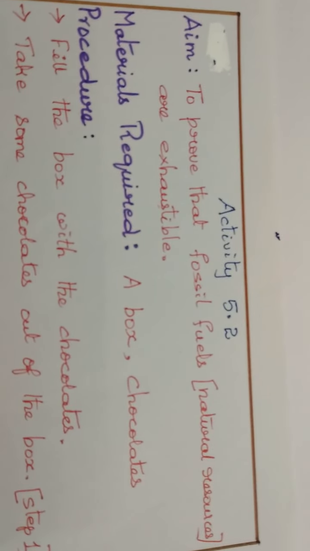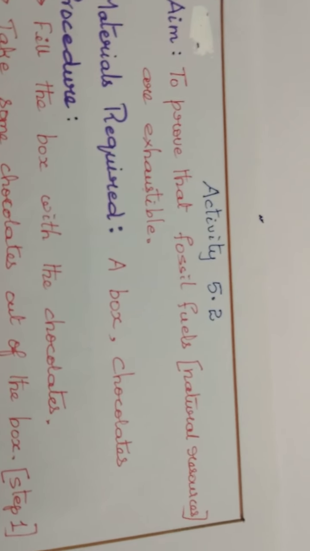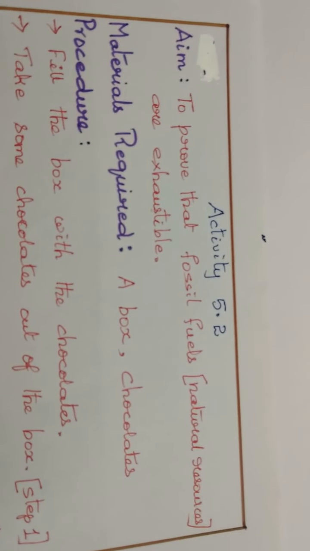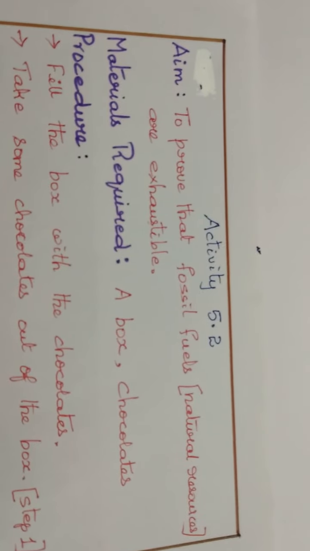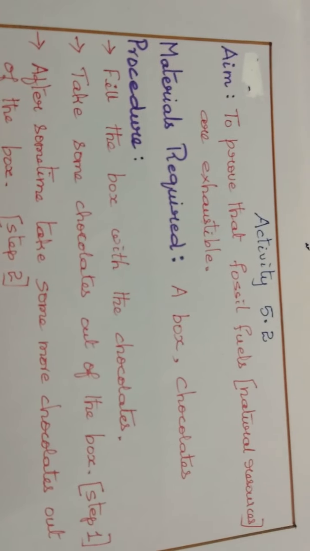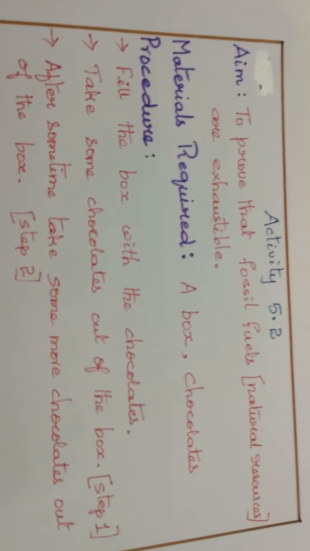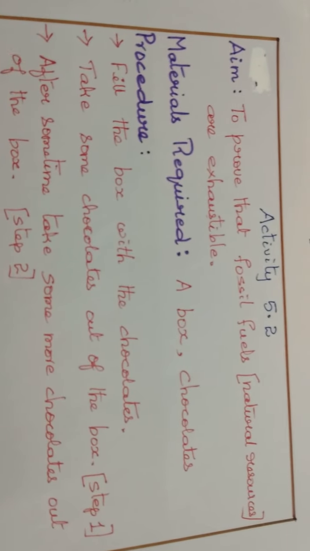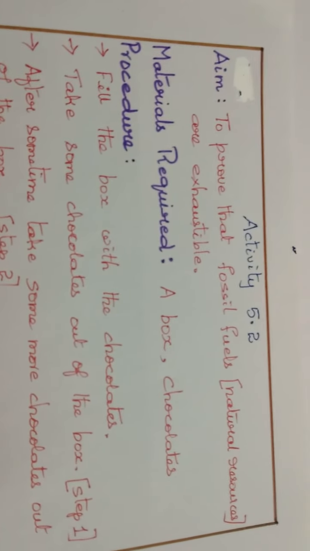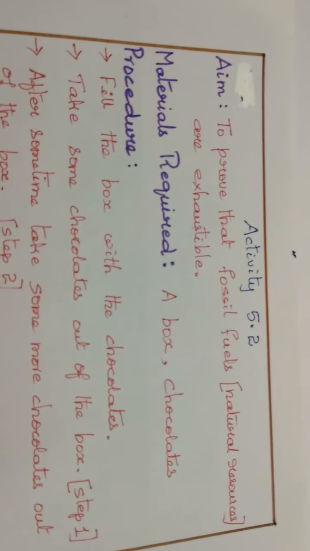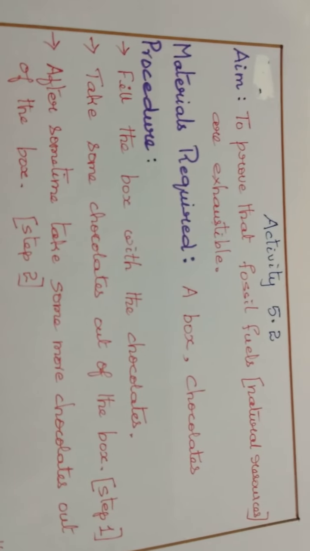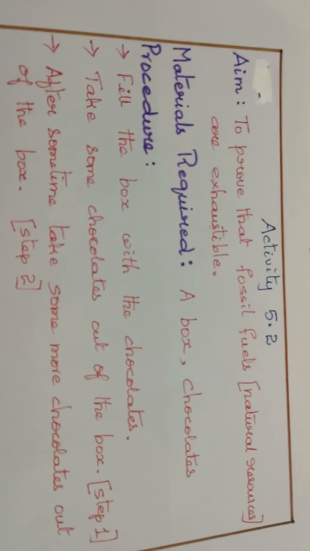Let's study another activity to prove that fossil fuels, that is natural resources, are exhaustible. What materials do we require? We require a box and chocolates. What is the procedure? First, fill the box full with chocolates. Then step 1, take some chocolates out of the box. Now you can observe that fewer chocolates are left in the box because we have taken out some chocolates. Second step, take some more chocolates out of the box, as much as you like.